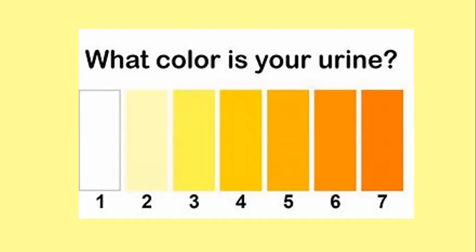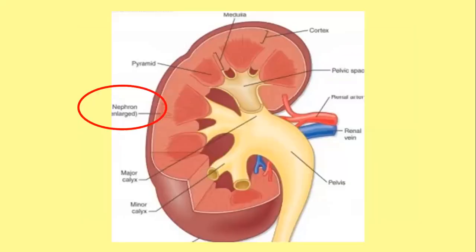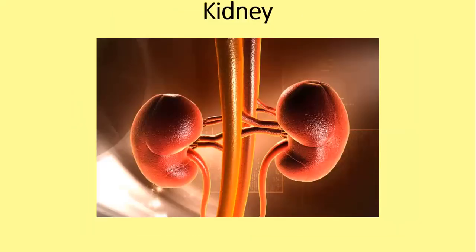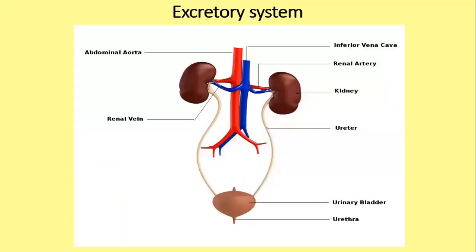Right. Now I'll just talk about the summary of the lesson today. First we learned the functions of the excretory system. So what is the main excretory organ in your body? The kidneys. How many kidneys do you find? You have 2 kidneys, right? And then we learned the main parts of the excretory system. So what are the main parts of the excretory system? The kidneys, the ureters, the urinary bladder, and the urethra.